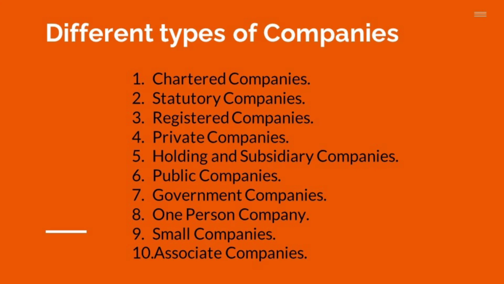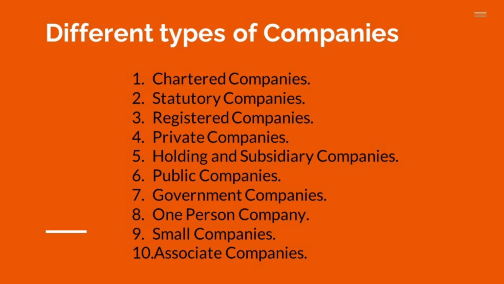The third clause prohibits any invitation to the public to subscribe for any shares or debentures of the company. Here, the public cannot take any shares or debentures of a private company. And the fourth restrictive clause prohibits any invitation or acceptance of deposits. A private company cannot accept deposits from the public.